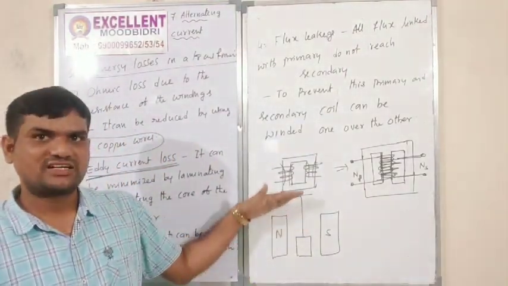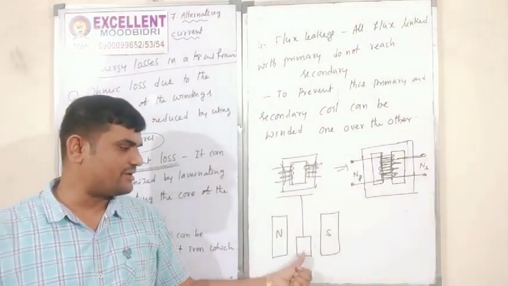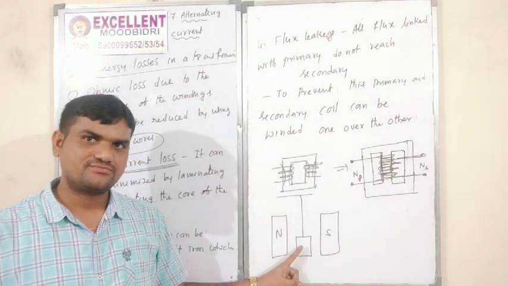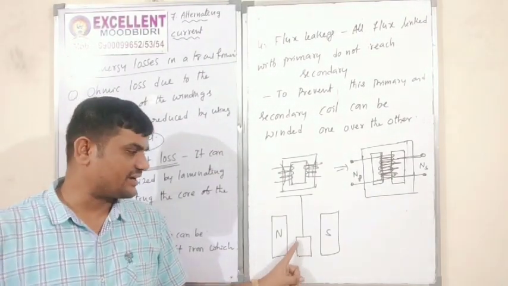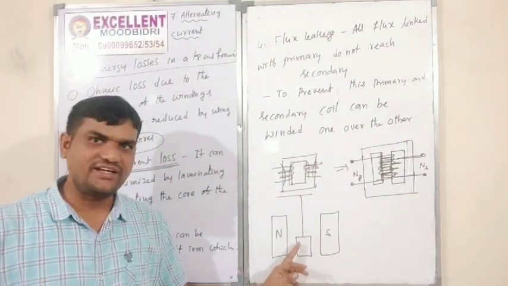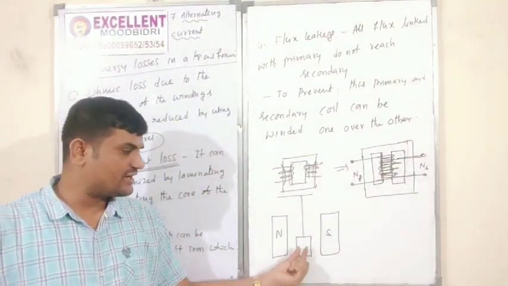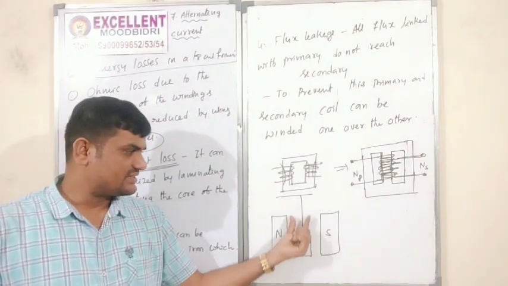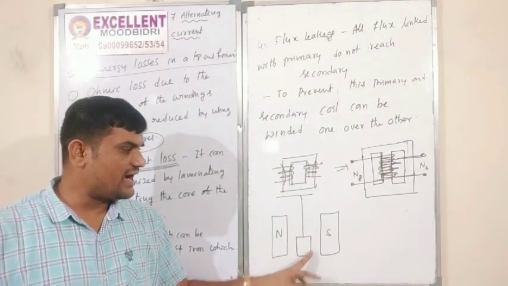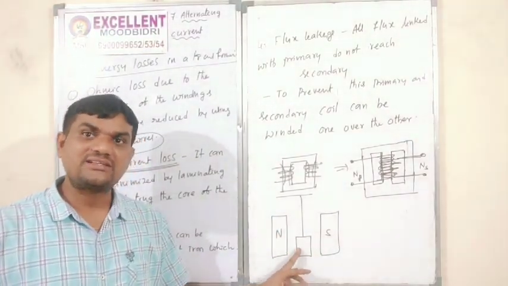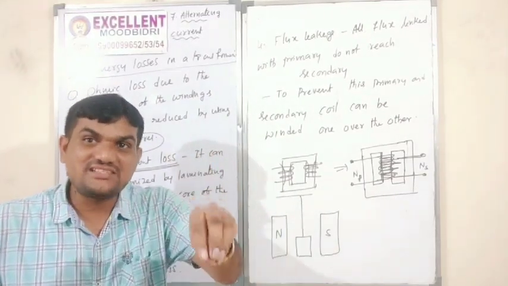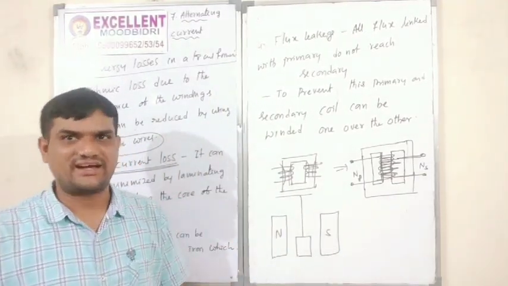In that case, circulating current can form on the surface of this plate. That circulating current is called eddy current. The plate's thickness and area matter mostly. If the area is more, the heat energy is more. The heat energy is the loss of eddy current.